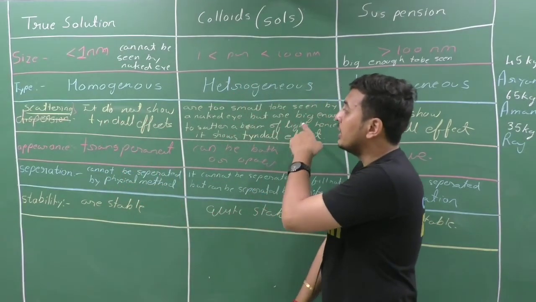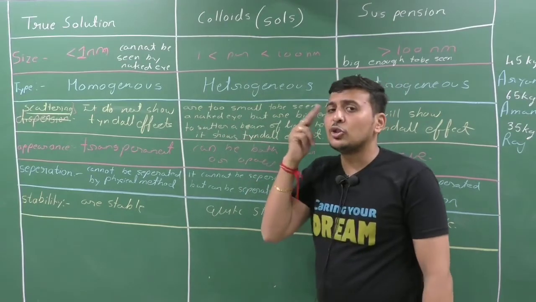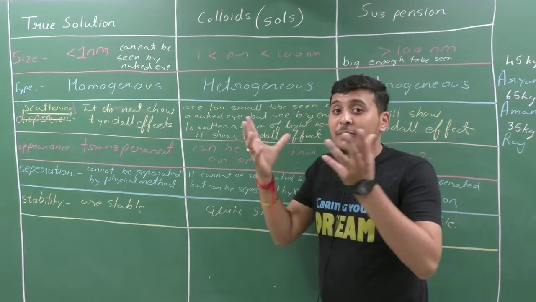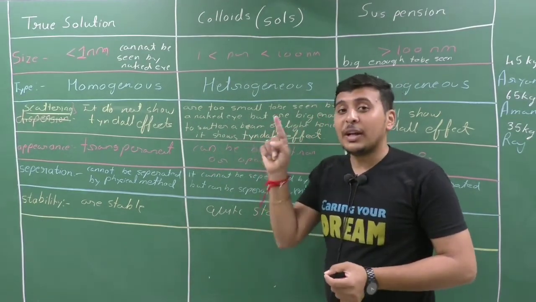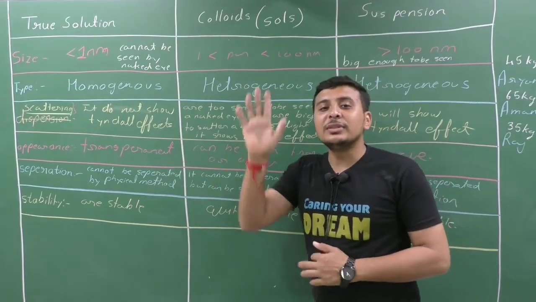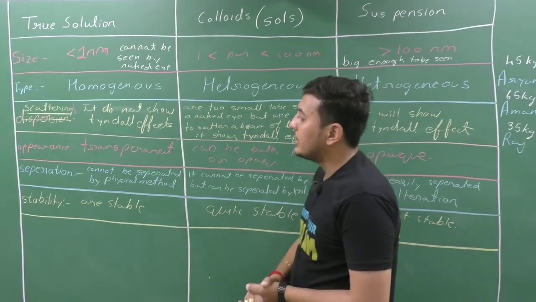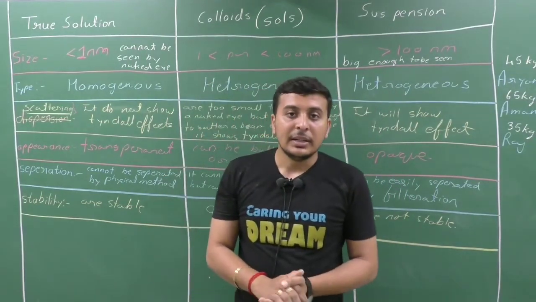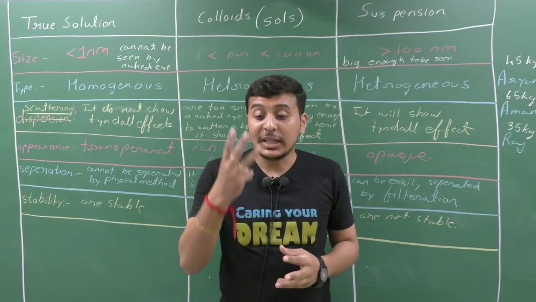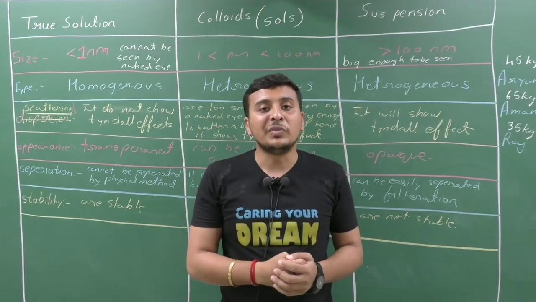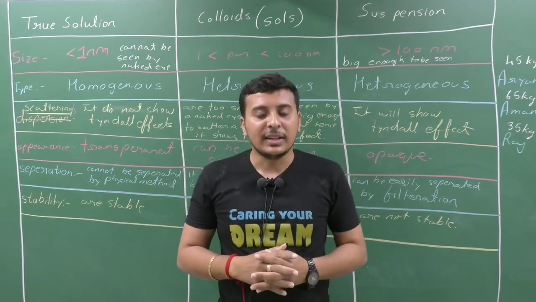For example, I have written here: in colloids the particles are too small to be seen by the naked eye, but big enough to scatter a beam of light, so the path of light is visible and it shows the Tyndall effect. In each and every point the statement should be written in a perfect manner. Clear? So write it down one time in your classwork and three times in your homework notebook and prepare well.